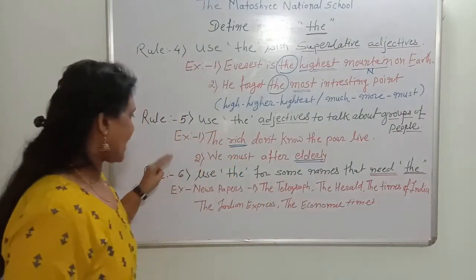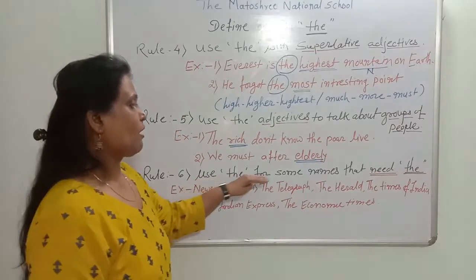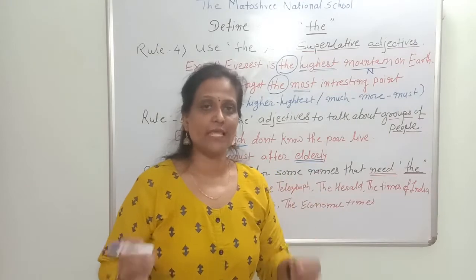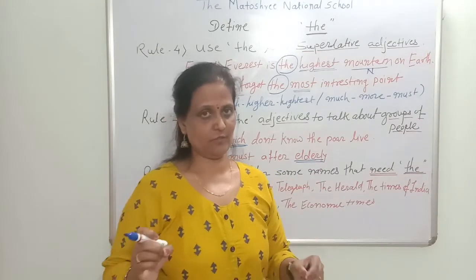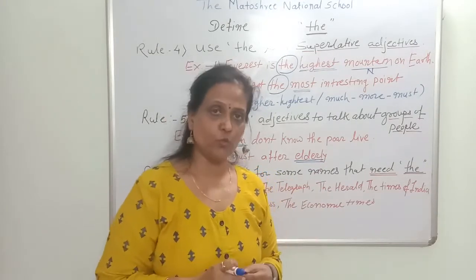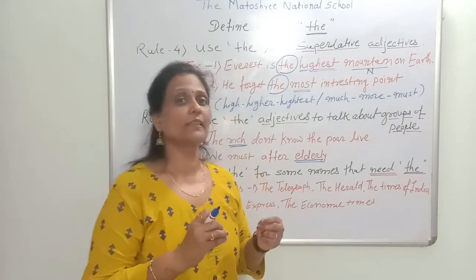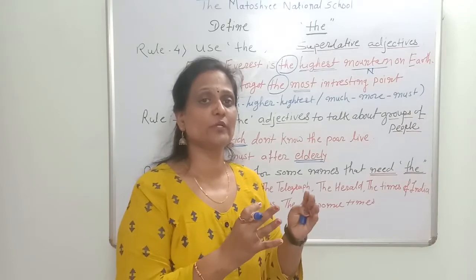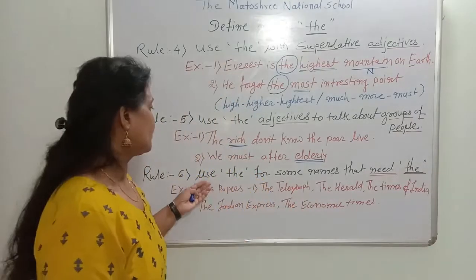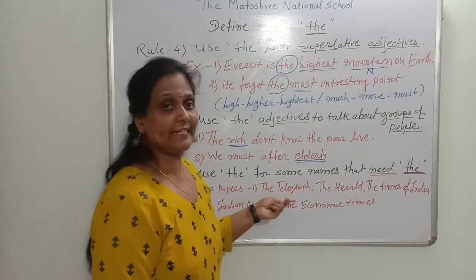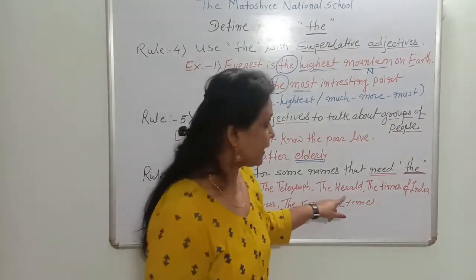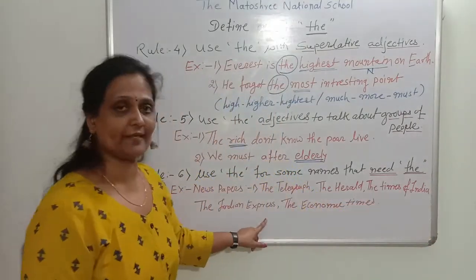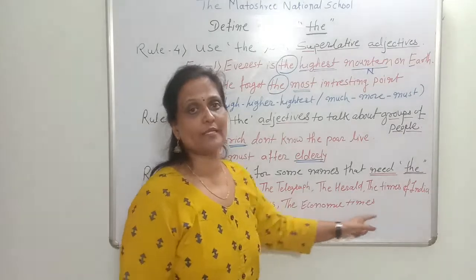Next, rule 6: use "the" for some names that need "the". For example, newspapers are the Telegraph, the Herald, the Times of India, the Indian Express, and the Economic Times.